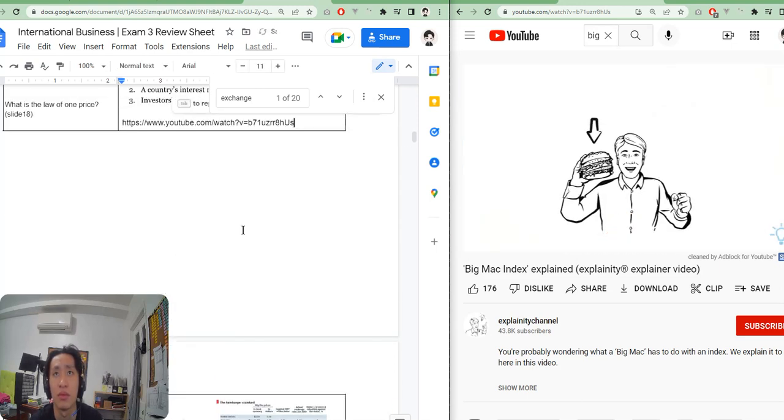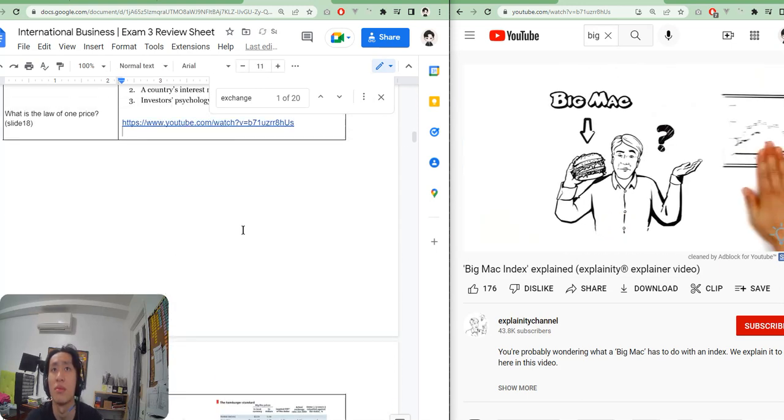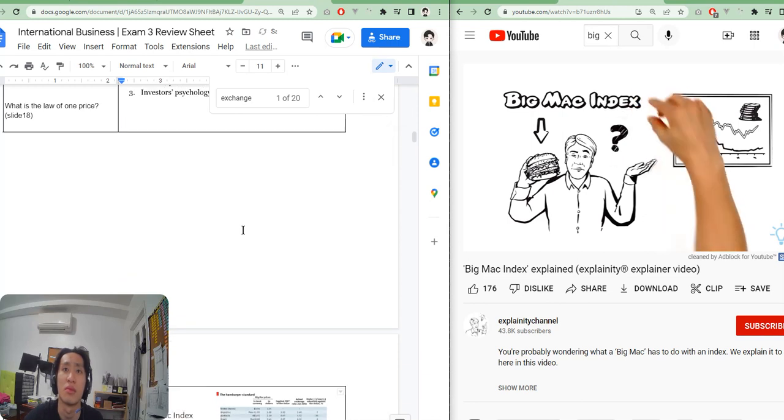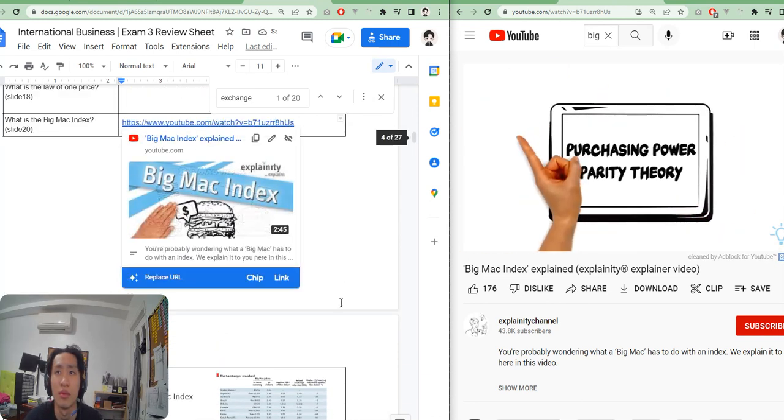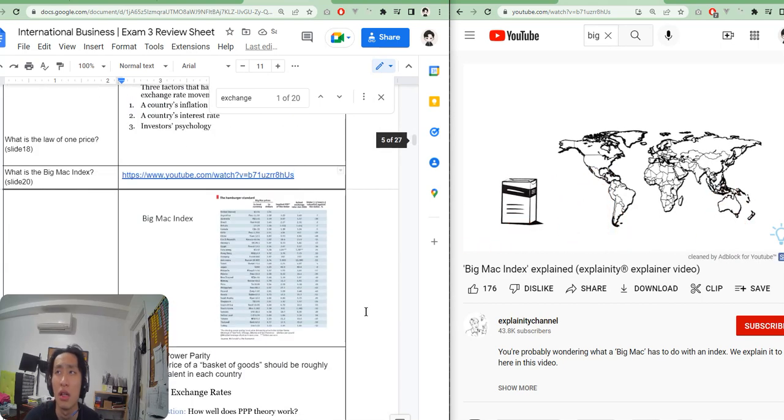Almost everyone knows this thing here, a Big Mac. But what's a burger got to do with the economy? Well, ever heard of the Big Mac Index? It's based on something called purchasing power parity theory. That means that in an equal market, the same product would cost the same everywhere.